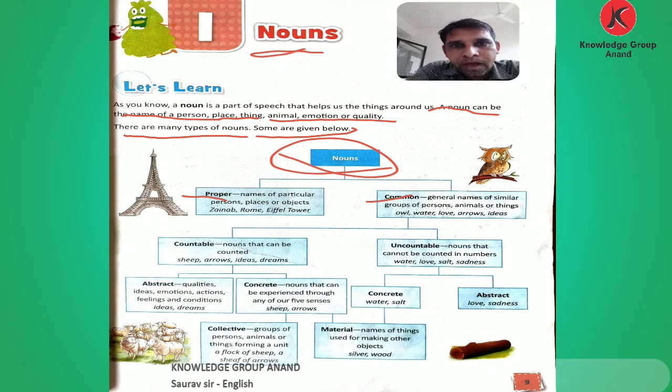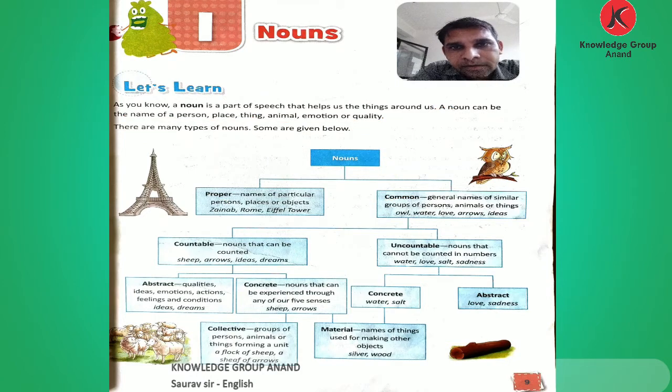What is a proper noun? A proper noun is the name of a particular person, place, or object. Here are examples: Jena, Rome, Eiffel Tower. In a proper noun, the name should be in capital letters. The first letter should be the capital.